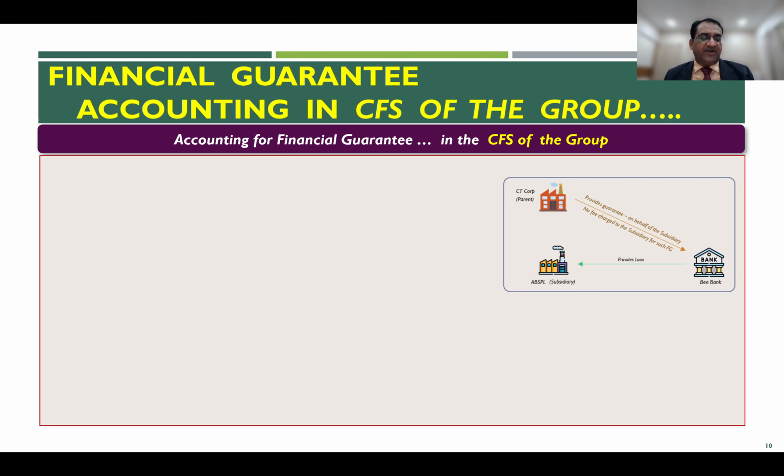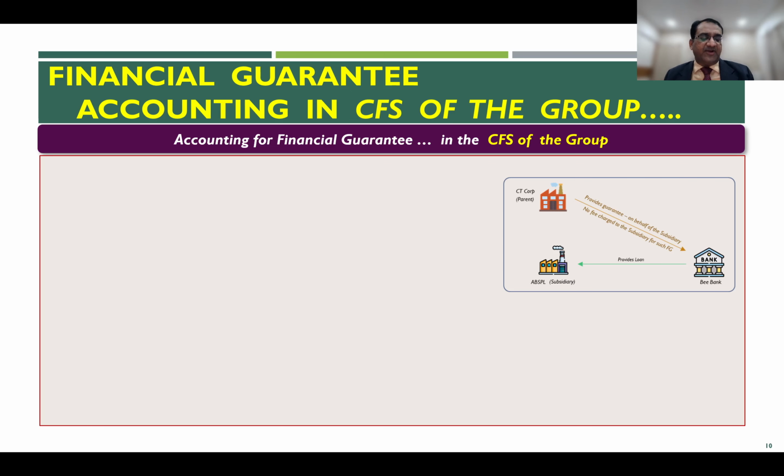Now depending upon whether the beneficiary, the subsidiary, this ABSPL in our case, has recorded it as integral or non-integral, in both circumstances, how the accounting entries are done in the CFS is what we will see. Let us see the first one. Now, consider a scenario wherein this subsidiary, ABSPL, the beneficiary, has recorded the financial guarantee as integral to the loan.